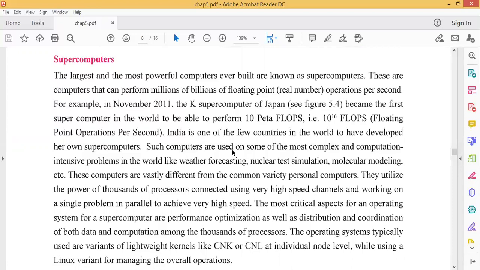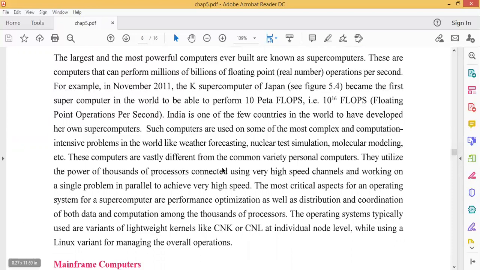These computers are vastly different from the common variety of personal computer. They utilize the power of thousands of processors connected using very high-speed channels and working on a single program in parallel to achieve very high speed. Underline this line. The most critical aspects of an operating system for a supercomputer are performance optimization as well as distribution and coordination of both data and computation among the thousands of processors.